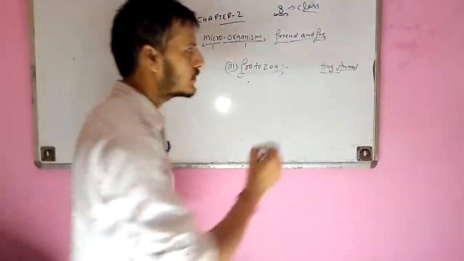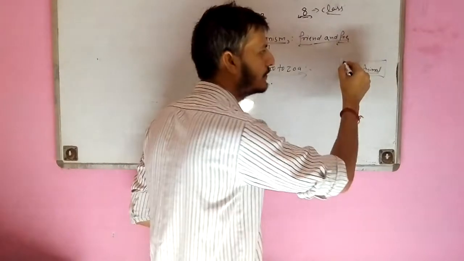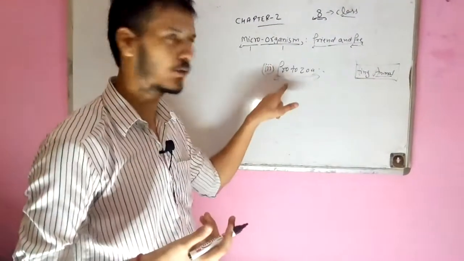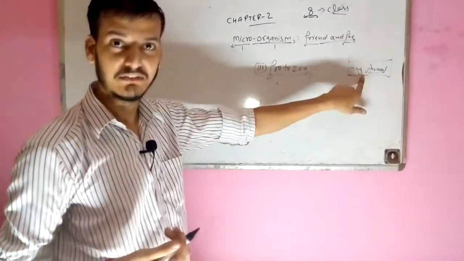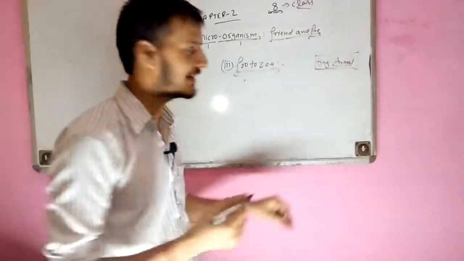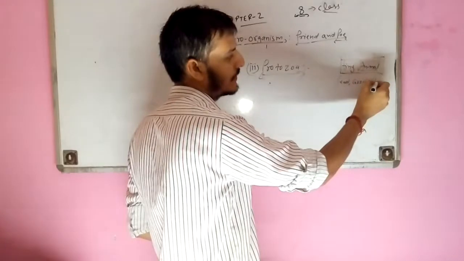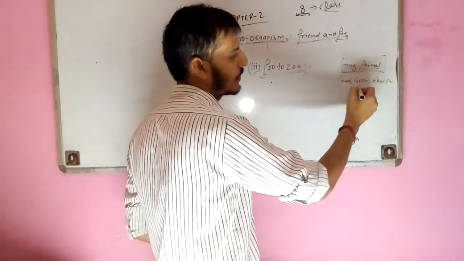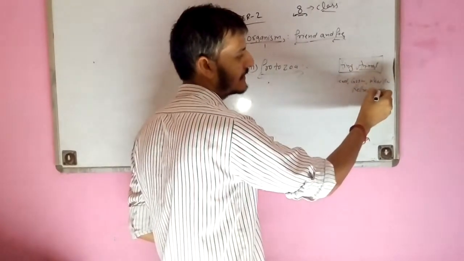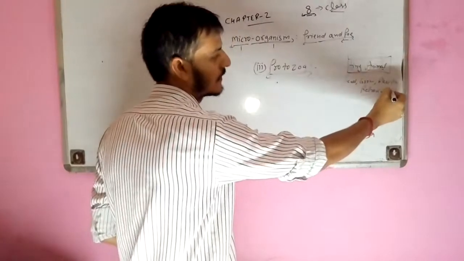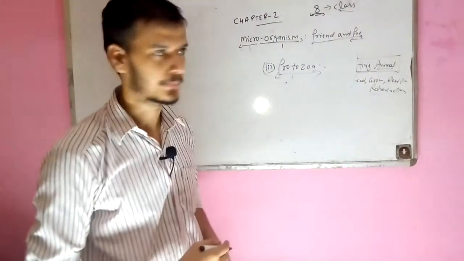Why? Because all the characteristics of animals we will see in protozoa. Animals are living things and they show all the characteristics: they feed, they grow, they respire, they reproduce. All these characteristics we will see in protozoa.